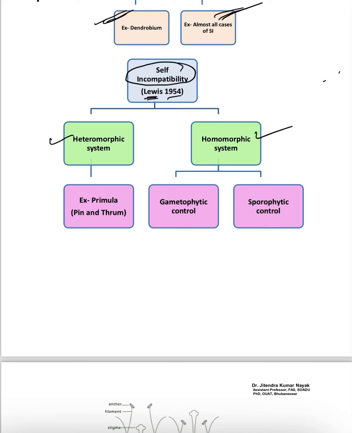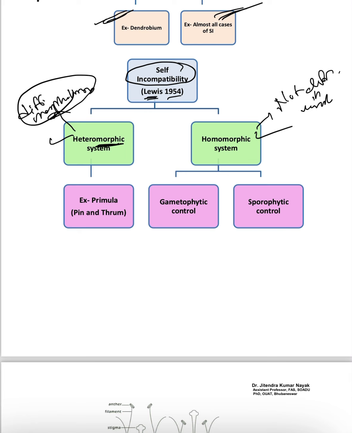Heteromorphic means different in morphology, the morphology of the flower. Homomorphic is not different in morphology, but it is majorly based upon the genotype.